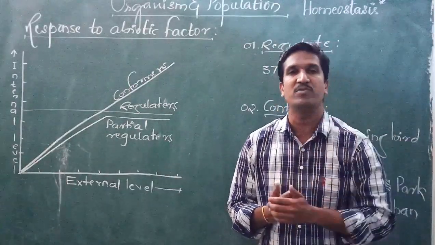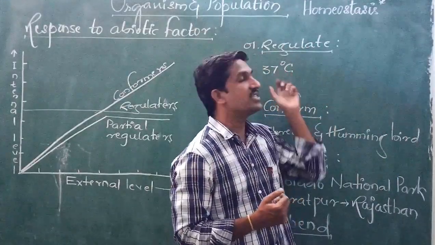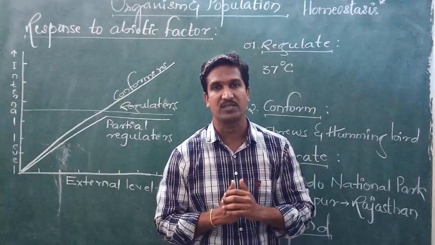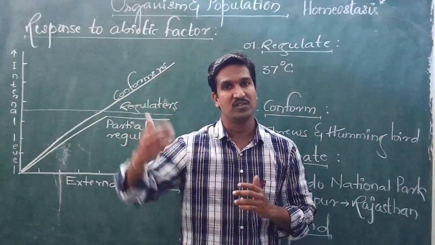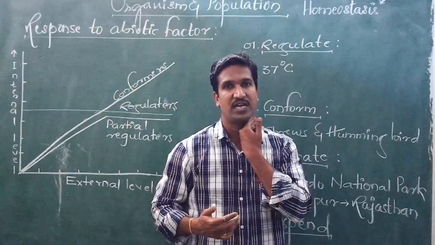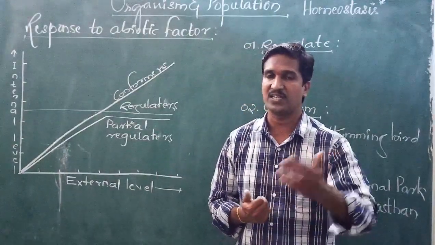For example, a human being has 37 degrees Celsius as the normal body temperature. 37 degrees Celsius, isn't it? If it goes above that, the fever has come. Yes, that is during the summer.